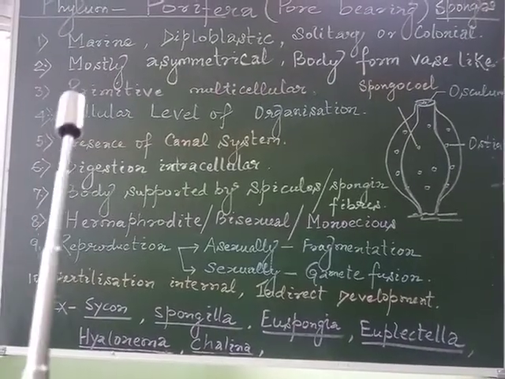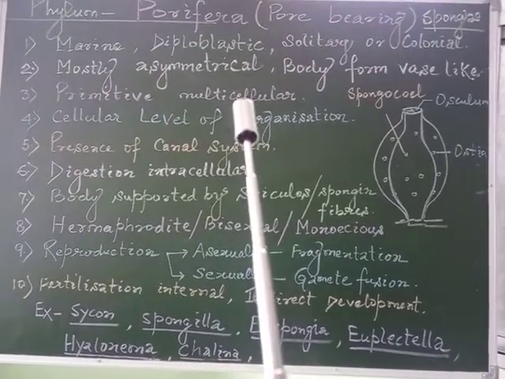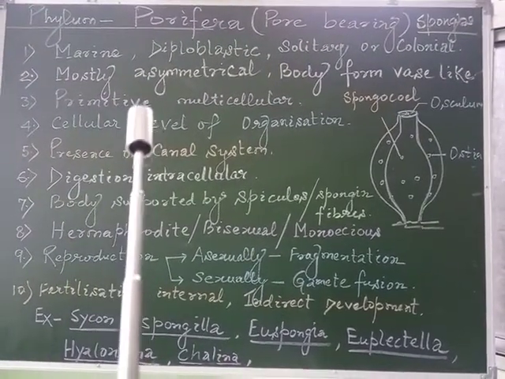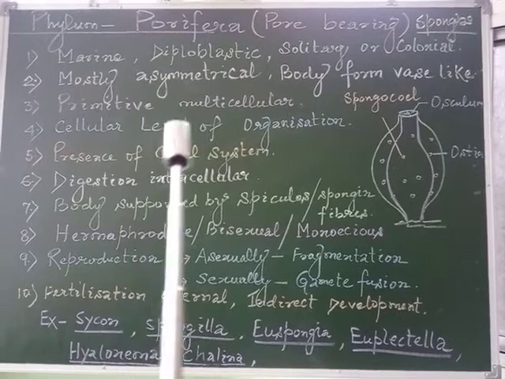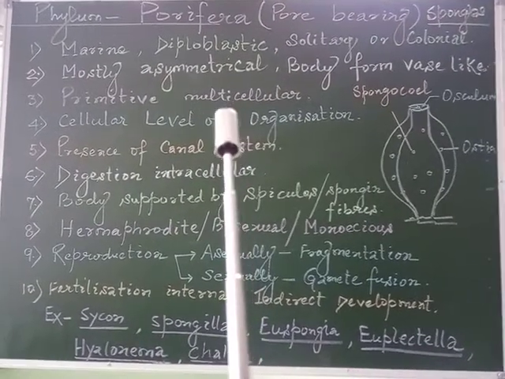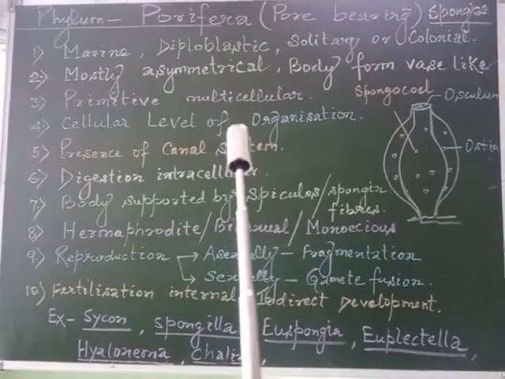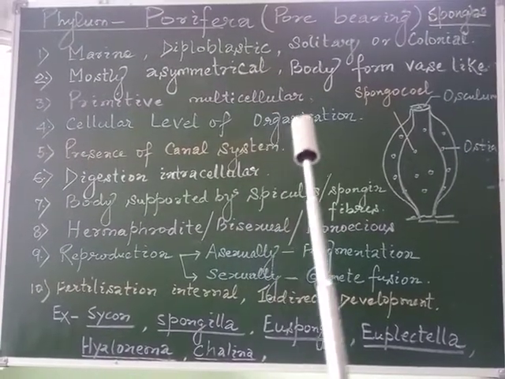The third point: they are primitive multicellular life forms, meaning they are the first group within the animal kingdom. As we have discussed, the members of the animal kingdom are all multicellular, eukaryotic in nature and heterotrophic in origin.